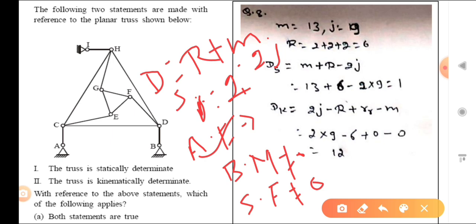Now you can find the number of members. Members are 1, 2, 3, 4, 5, 6, 7, 8, 9, 10, 11, then 12, then 13. So m is 13. And what is j? You can also find the joints: 1, 2, 3, 4, 5, 6 and 3 inside, so 9. Now put in all these values: 13 plus 6 minus 2 times 9, and that is equal to 1. Okay, similarly you can find Dk.